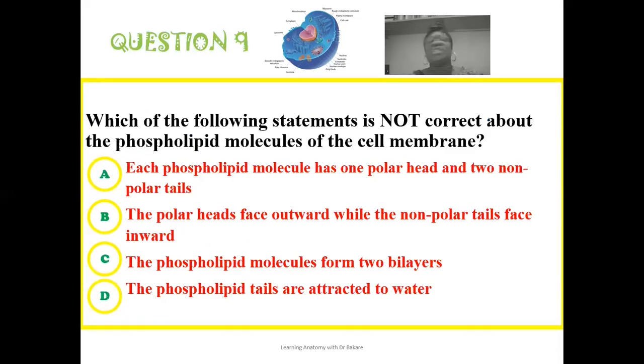The ninth question: which of the following statements is not correct about the phospholipid molecules of the cell membrane? The incorrect option here is that the phospholipid tails are attracted to water. The phospholipid head is what is attracted to water. So this option here is the incorrect option.